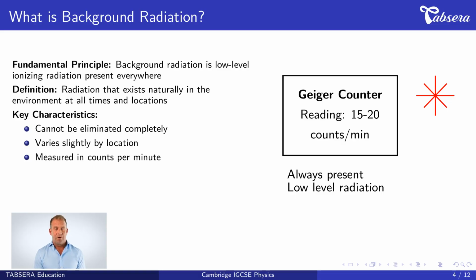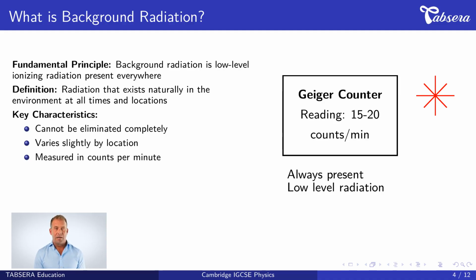Let's explore what background radiation means. The fundamental principle states that background radiation is low-level ionizing radiation present everywhere in our environment. This means that no matter where you go on Earth, there will always be some radiation present. The definition is radiation that exists naturally in the environment at all times and locations. Key characteristics include it cannot be eliminated completely. Even in the most shielded environments, some background radiation remains.